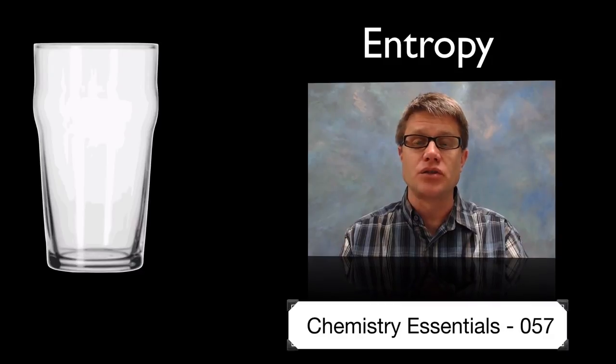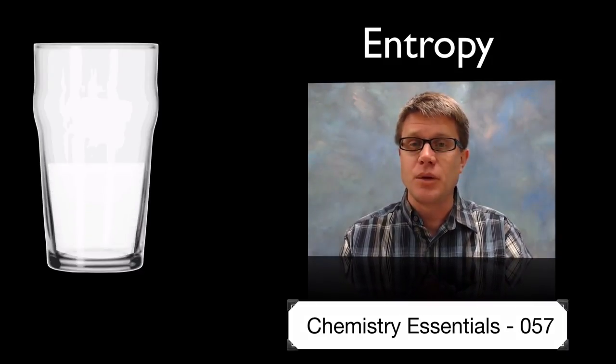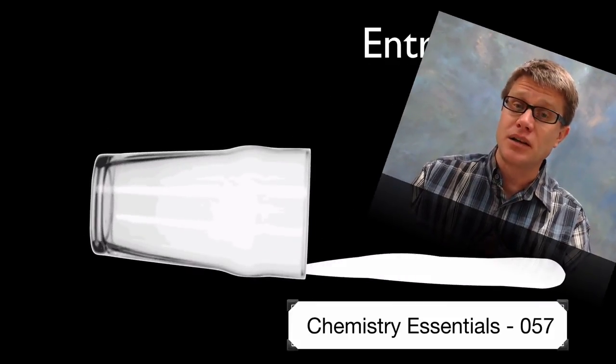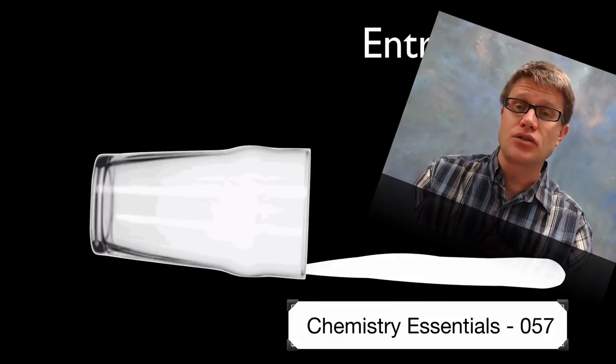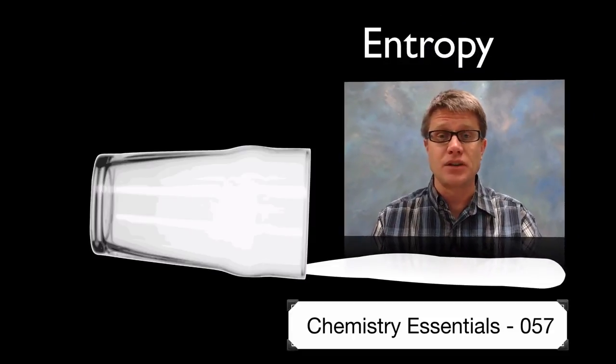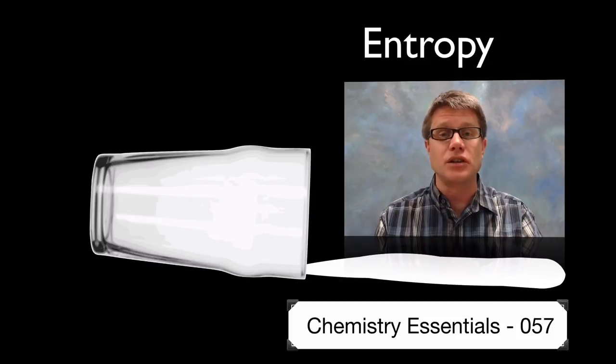It's on entropy, which is really the dispersal of matter and energy. So imagine I had a little bit of milk in a glass and I were to spill it. I will have increased the entropy of this isolated system. And there's an old saying that you shouldn't cry over spilled milk. I totally disagree with this. You should cry over spilled milk. And the reason why is it's an irreversible process. In other words, it's not just going to magically move back into the glass. You've increased the entropy and it's going to take a lot of work to put it back where it was.